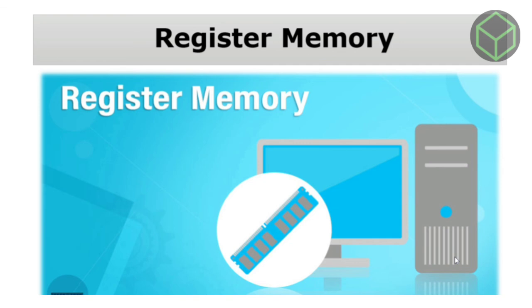Register memory is 16, 32 and 64 bits in size. It temporarily stores data, instructions and addresses of memory that are repeatedly used to provide a faster response to the CPU.